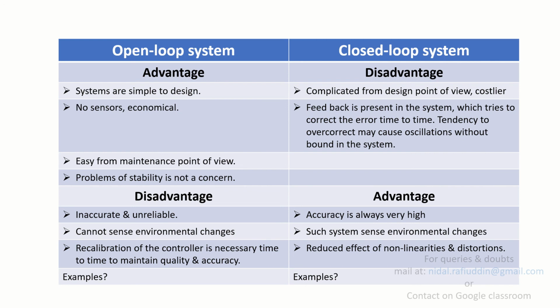You cannot sense the speed of the fan, while if you somehow make this system closed loop, you can sense the speed of the fan and send that signal, compare it with the reference input, and then employ a controller which will increase the voltage in order to bring the speed of the fan back to the desired speed. So open loop systems will often require recalibration, while the advantage of closed loop systems is that the accuracy is always very high, because of the correction that takes place all the time.